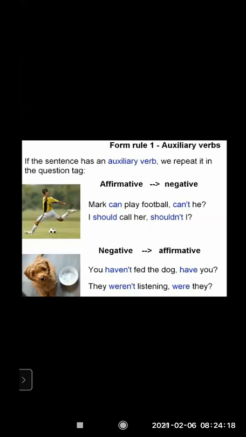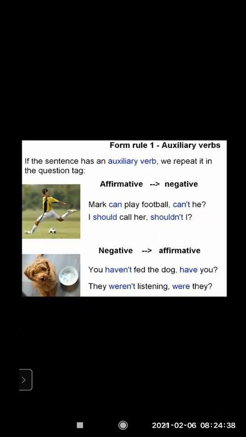Now we will see the further rule more clearly. If a sentence has an auxiliary verb, we repeat it in the question tag. Auxiliary verbs are helping verbs. Affirmative becomes negative. Mark can play football.